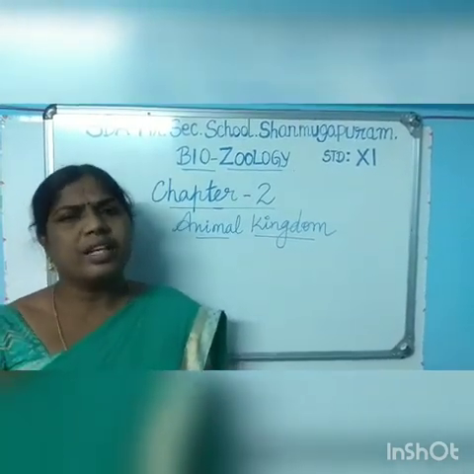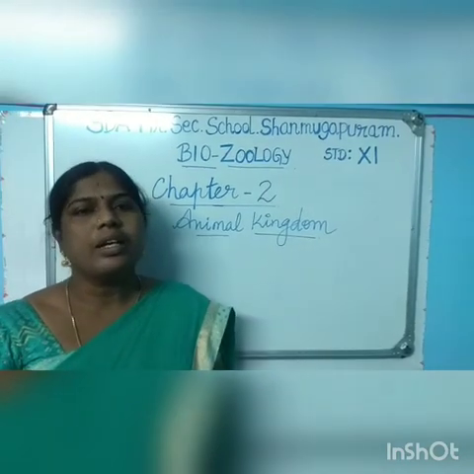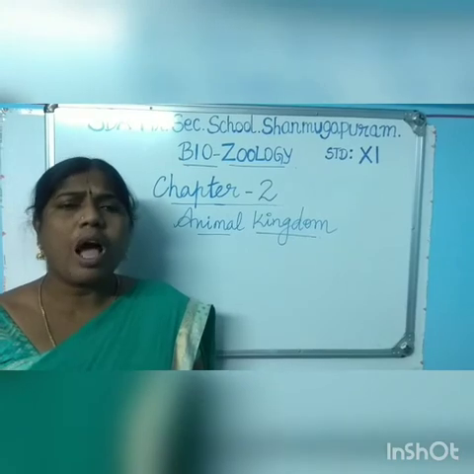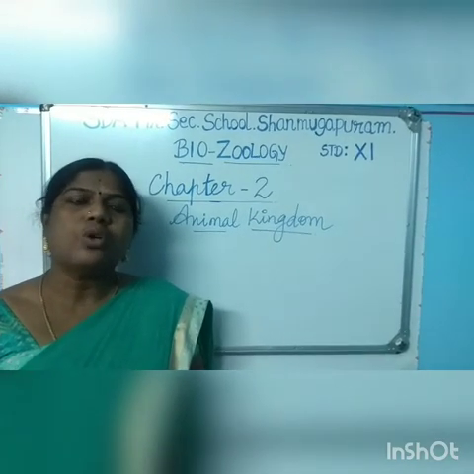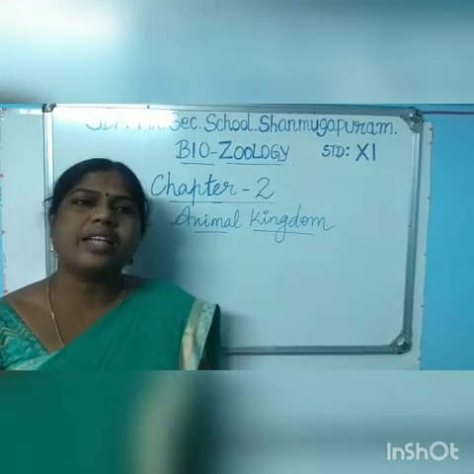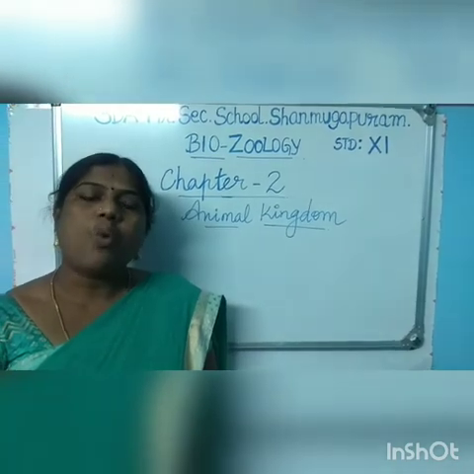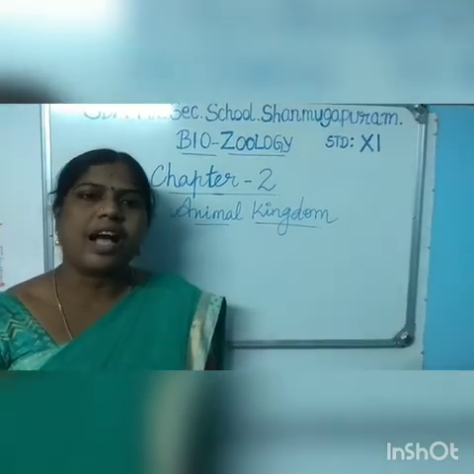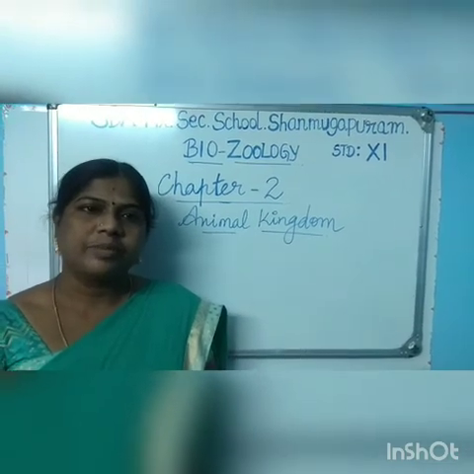In this lesson, we are going to discuss the basis of classification of animals, and also how animals are classified into two broad categories, chordates and non-chordates, and what are the general characters of the various phyla in the chordates and non-chordates.